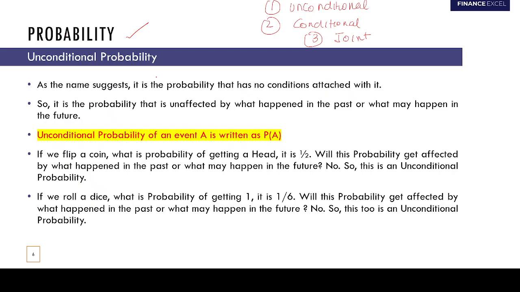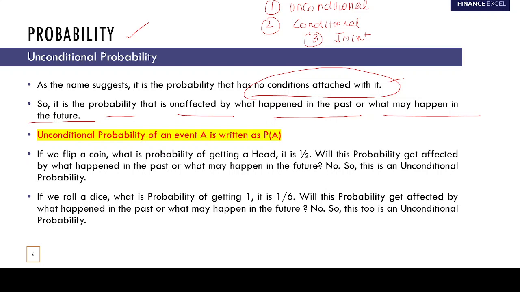First is unconditional probability. As the name suggests, it is the probability that has no conditions attached with it. It has no strings attached. And unconditional probability is the probability that is unaffected by what happened in the past or what may happen in the future.